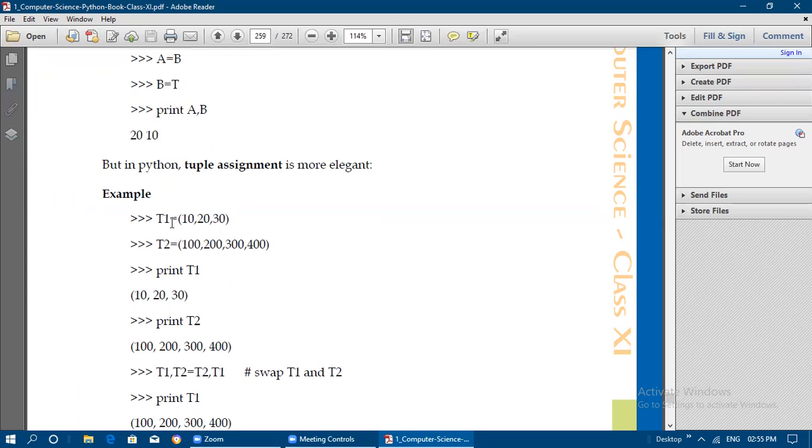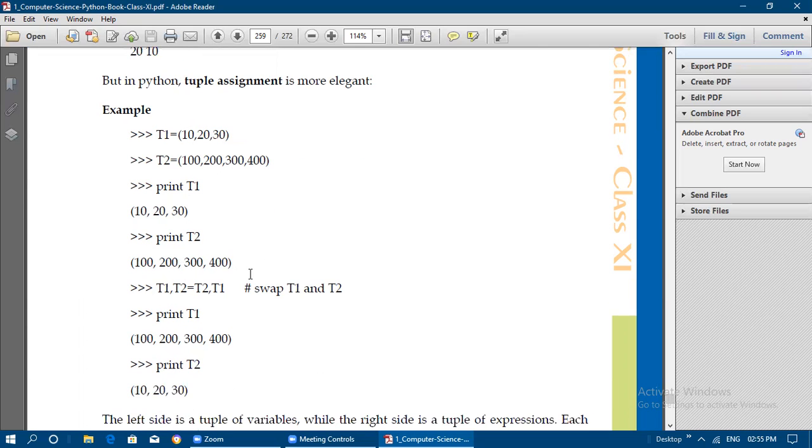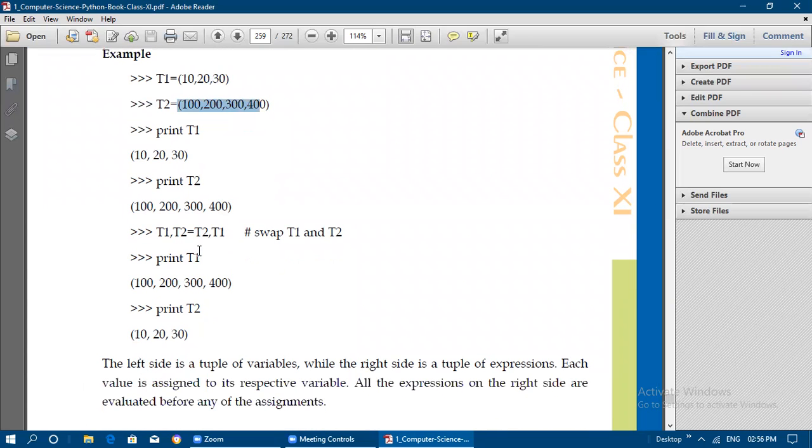So if you see the tuple values, t1 is equal to 10, 20, 30 and t2 is equal to 100, 200, 300 and 400. If you print t1, the same thing is printed, and t2 also prints the same elements we have assigned here. Okay, now we are going to do swapping. So t1, t2 is equal to t2, t1.